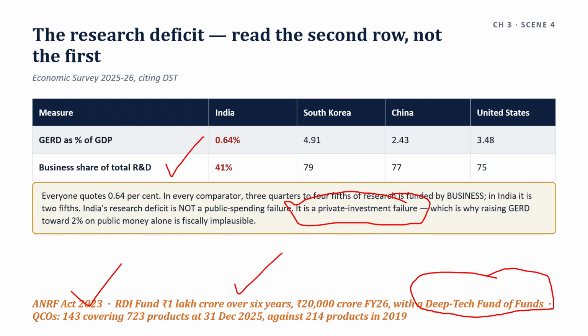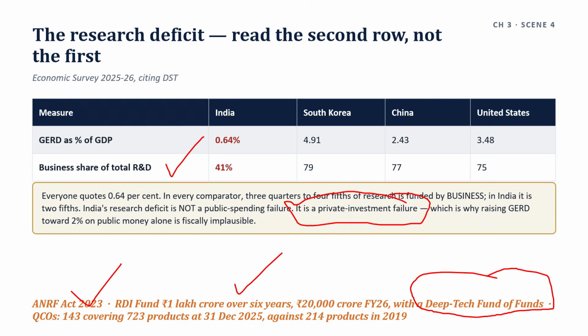Whether the work is a question about the demand for research inside Indian firms and not about the supply of public money. And one adjacent instrument belongs in this scene because it is a constraint and an enabler at once: quality control orders. 143 quality control orders covering 723 products as at 31st December 2025, against 214 products in 2019, coverage more than tripled, plus 2 horizontal QCOs.